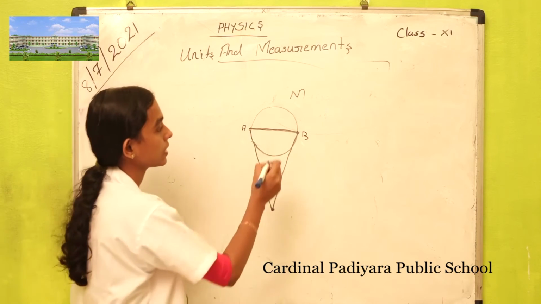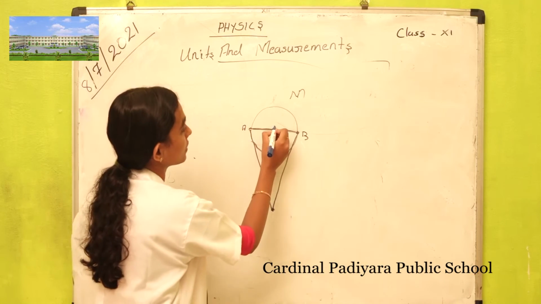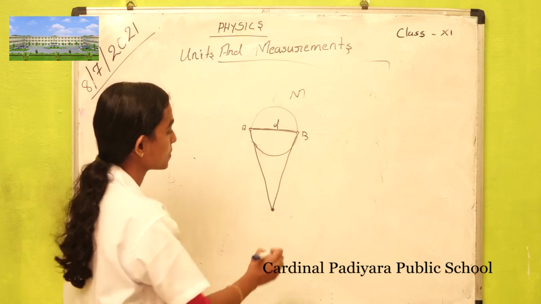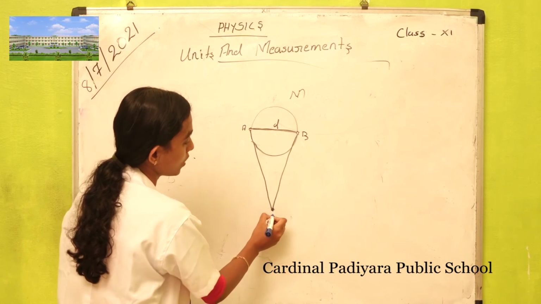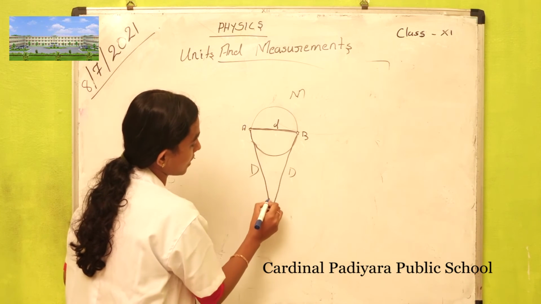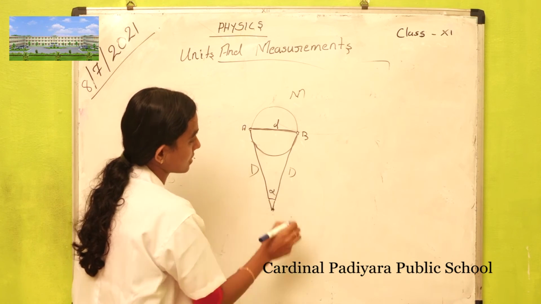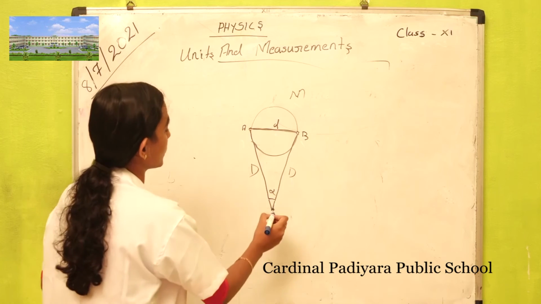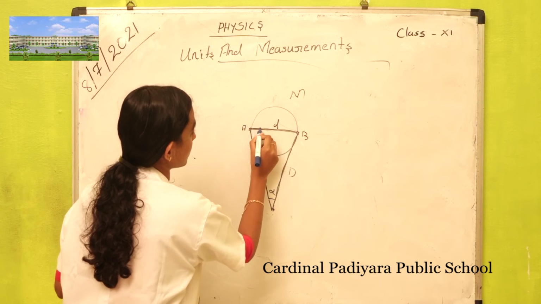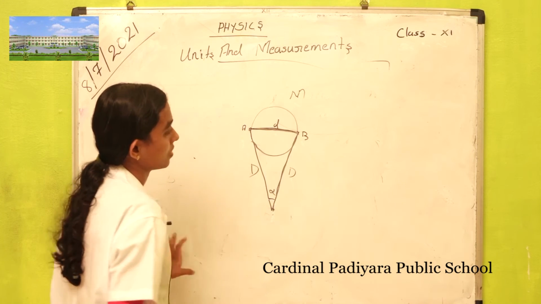We want to find out the diameter of the moon. We take it as d, and the distance from the observatory point to the moon is represented as D, and the angle between them we take as alpha. Then you consider this as the radius of a circle, and it will become the arc of the circle.